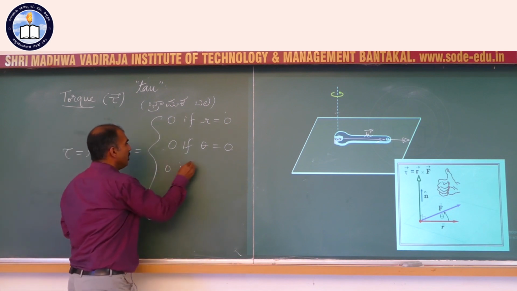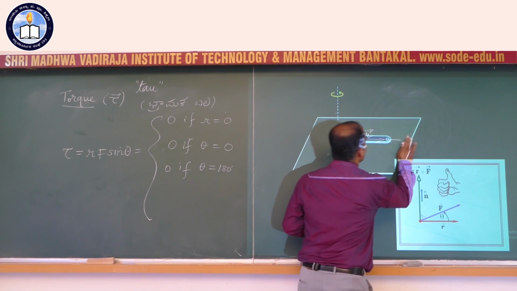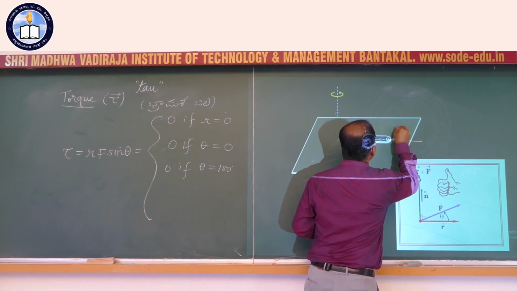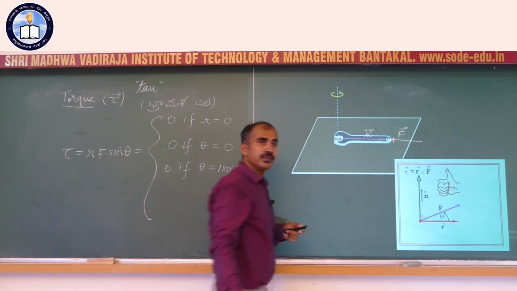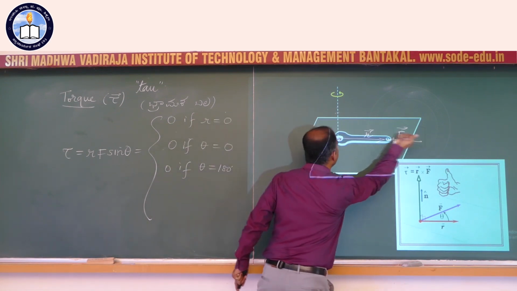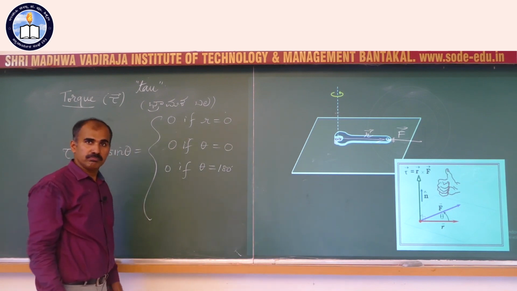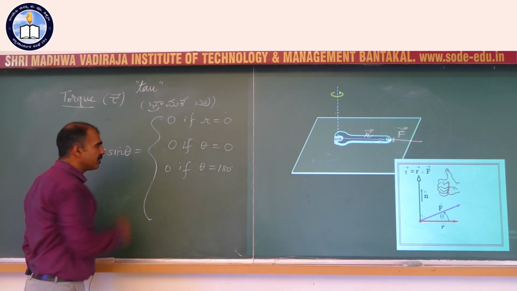It is 0 if theta equals 180 degrees. When is that? When the force is this way, R is opposite. Then theta equals 180 degrees. That means when you are pushing the wrench along its length, the nut is not going to rotate or spin. So torque is going to be 0.